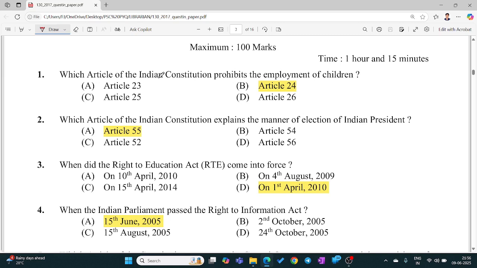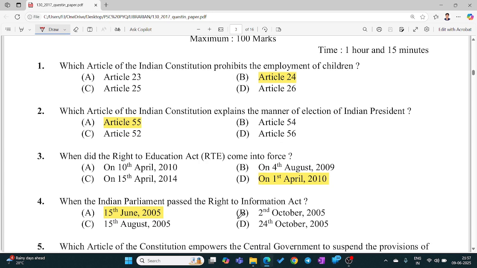Which article of the Indian Constitution prohibits the employment of children? Article 24. Which article of the Indian Constitution explains the manner of election of Indian President? Article 55. When did the Right to Education Act come into force? On 1st April 2010.